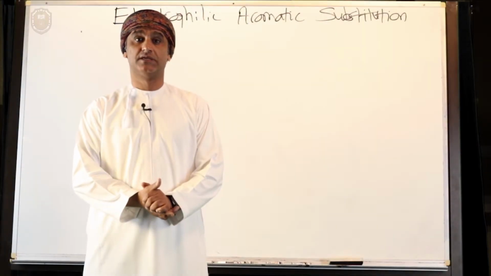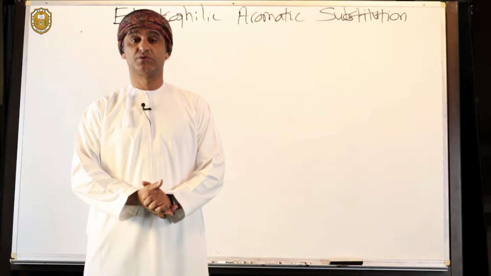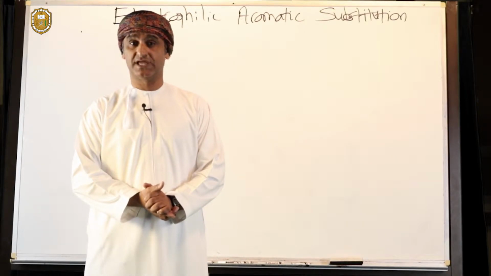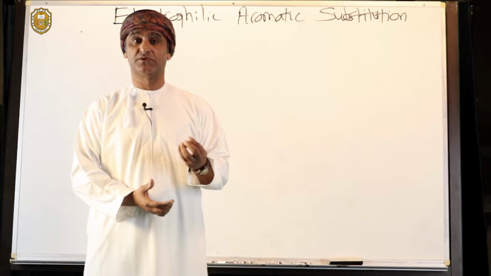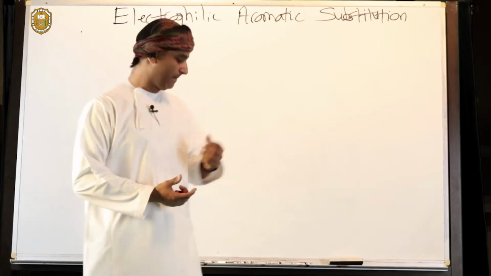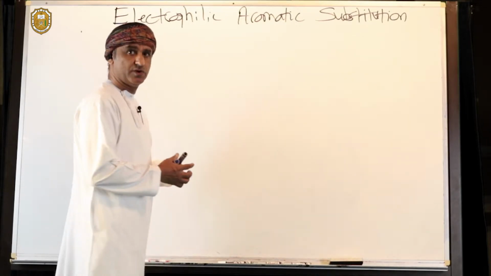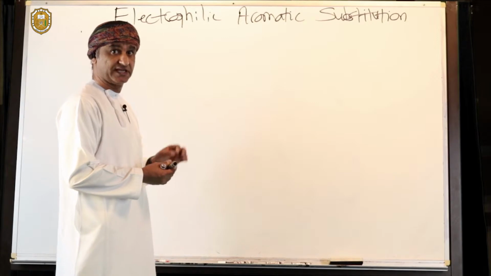The benzene ring undergoes a very special type of reaction, which is called electrophilic aromatic substitution. When a benzene ring reacts with an electrophile, it undergoes substitution. Let's draw a general scheme for the reaction, and then we see how we can apply it to specific examples.